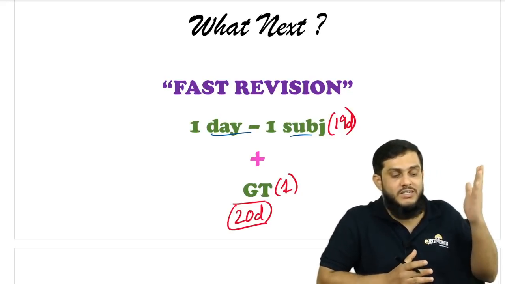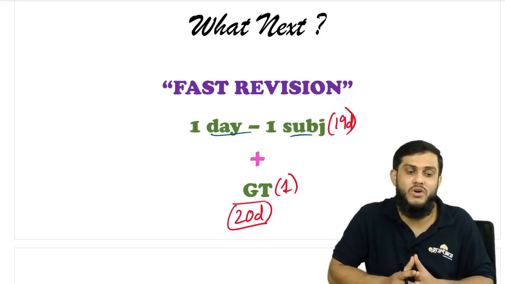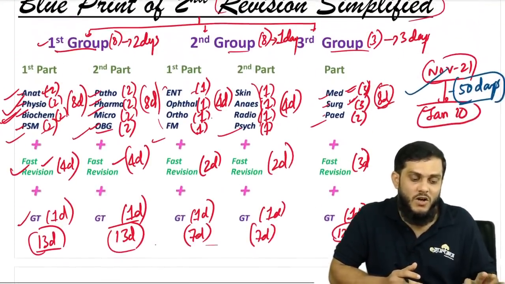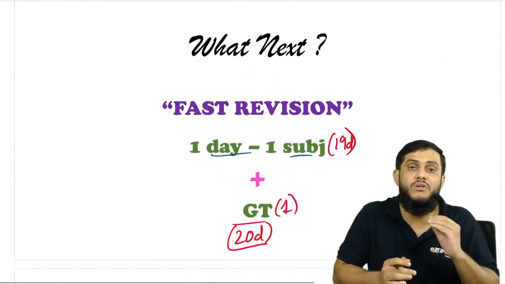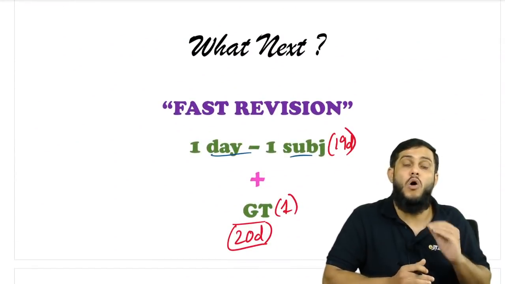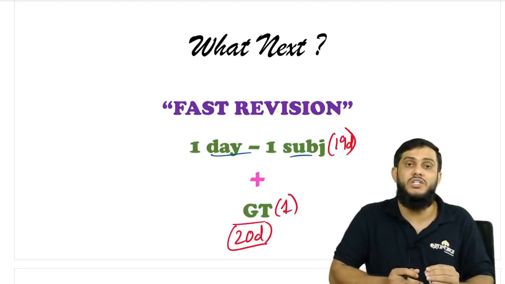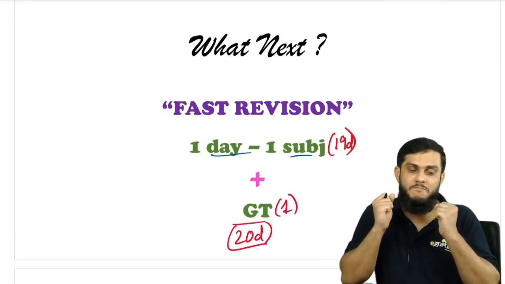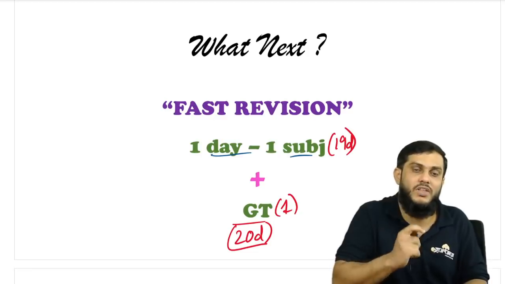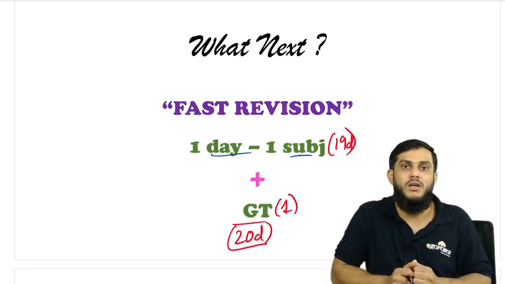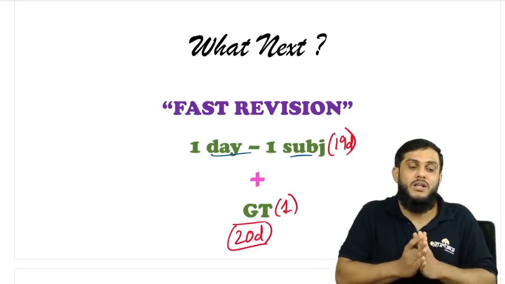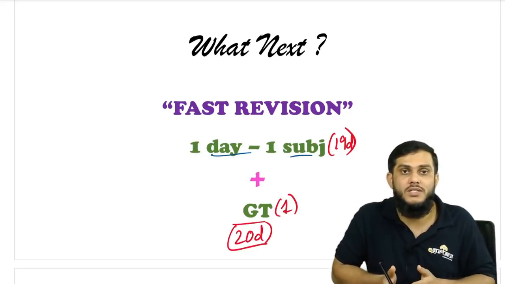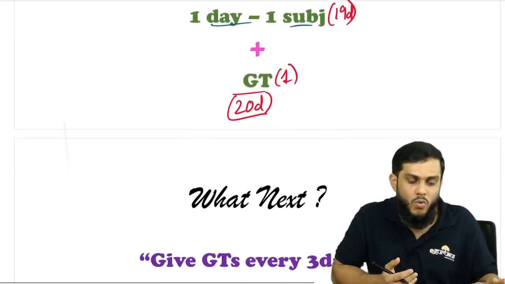Right? So many times you have revised, even after second revision, even after getting perfect with each and every subject. After second revision, you are giving one more revision of all the 19 subjects, then you are giving a GT. So now you should be like, yes, I am ready. Even if the exam is tomorrow, I am ready to give, right? So I think you will get an extra 20 days' time.